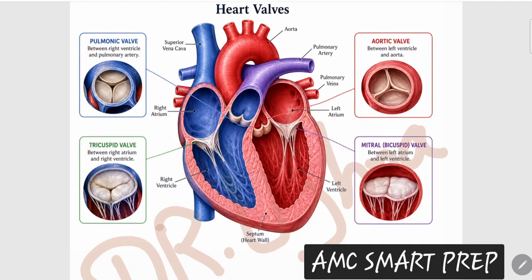Then we have the left-sided valves, the aortic valve and the mitral valve. Only the mitral valve has two cusps, two small flaps, and it is present on the left side of the heart. You should remember this picture, because whatever murmurs we are going to learn are based upon the location of that particular valve of the heart. So be very focused on which are the right-sided and which are the left-sided valves.